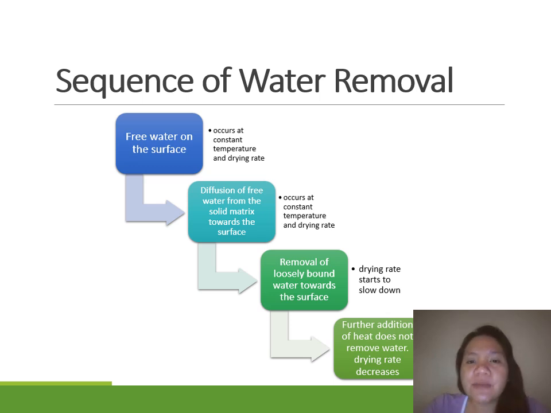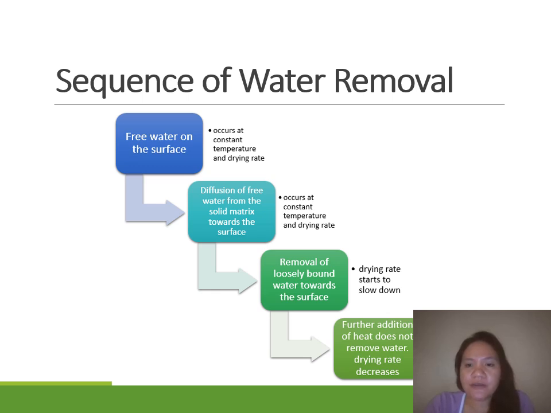After removal of all your free water, those on the surface as well as the free water in your solid food product, what is removed next is the water that is loosely bound in your fruit and vegetables.